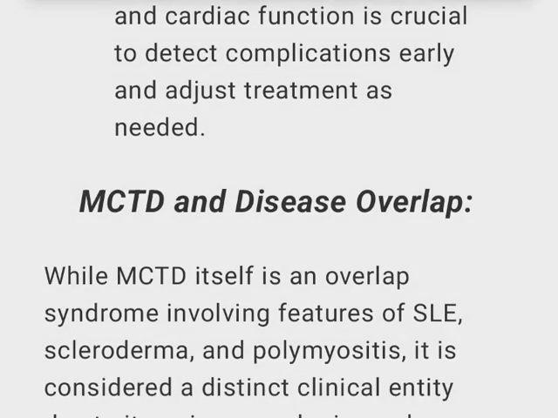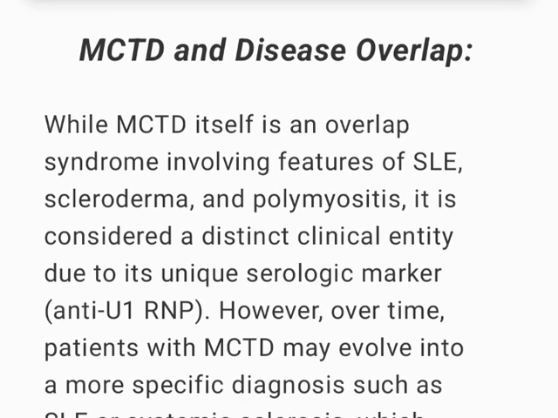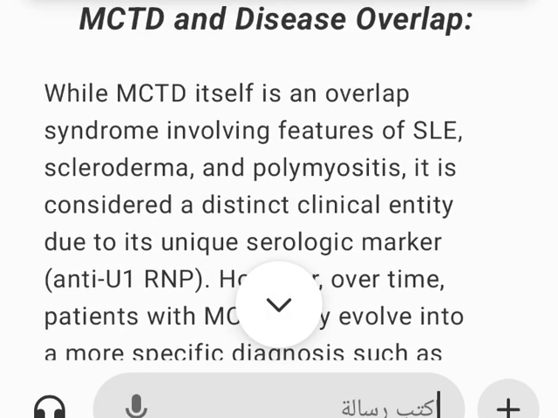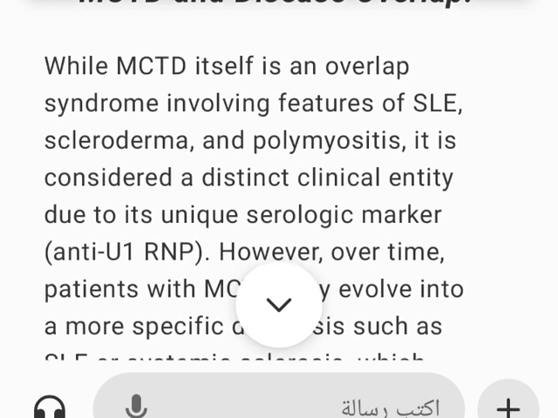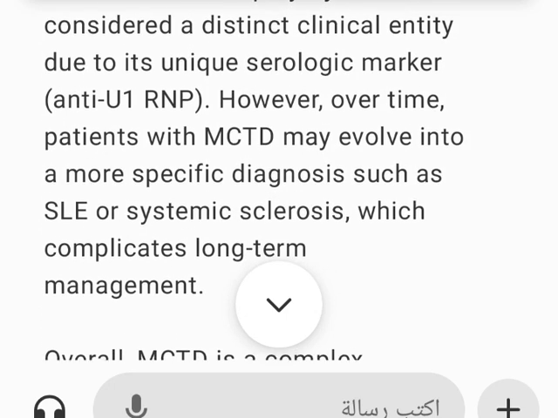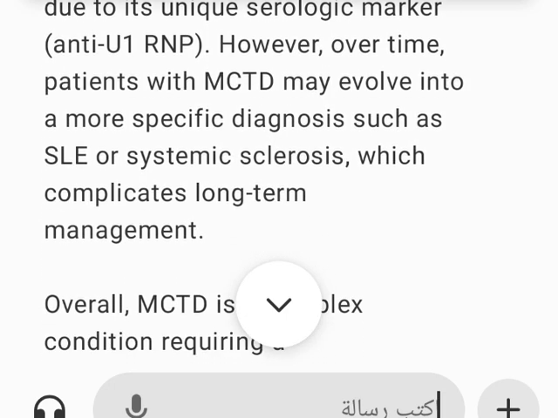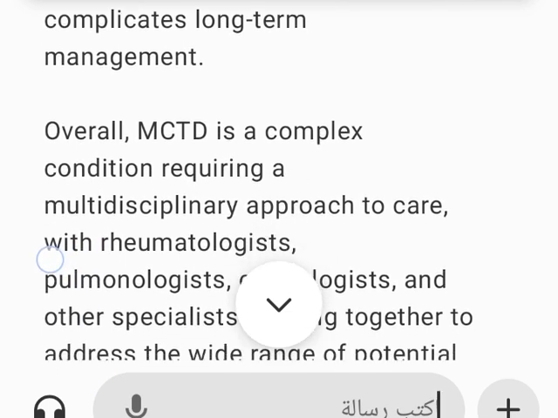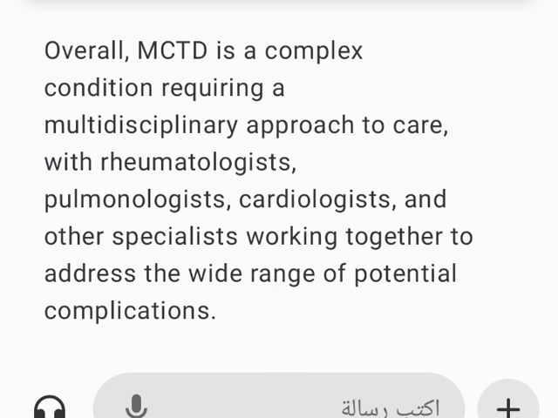MCTD and disease overlap. While MCTD itself is an overlap syndrome involving features of SLE, scleroderma, and polymyositis, it is considered a distinct clinical entity due to its unique serologic marker, anti-U1 RNP. However, over time, patients with MCTD may evolve into a more specific diagnosis, such as SLE or systemic sclerosis, which complicates long-term management. Overall, MCTD is a complex condition requiring a multidisciplinary approach to care, with rheumatologists, pulmonologists, cardiologists, and other specialists working together to address the wide range of potential complications.